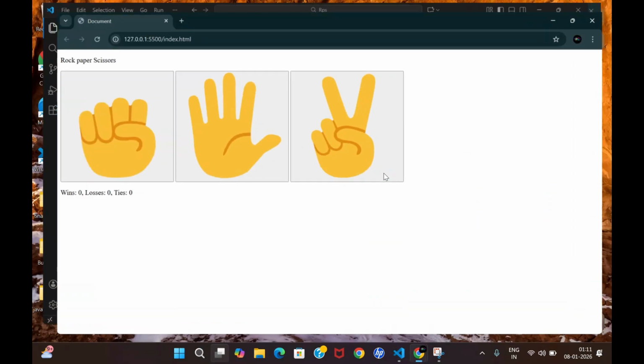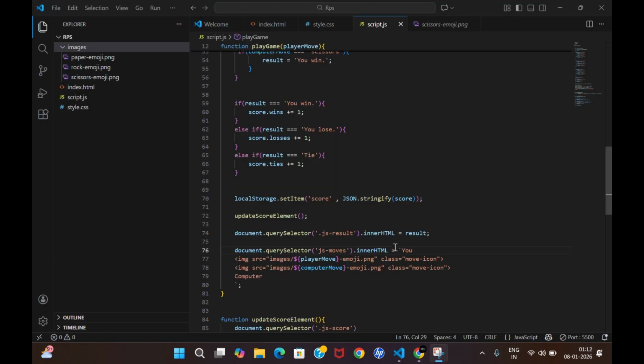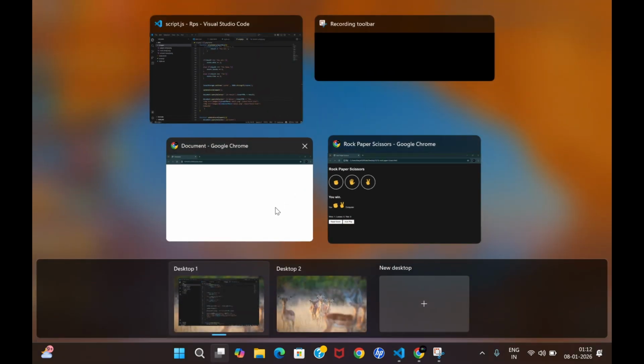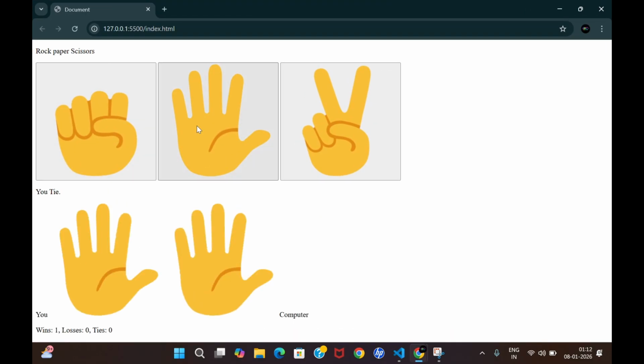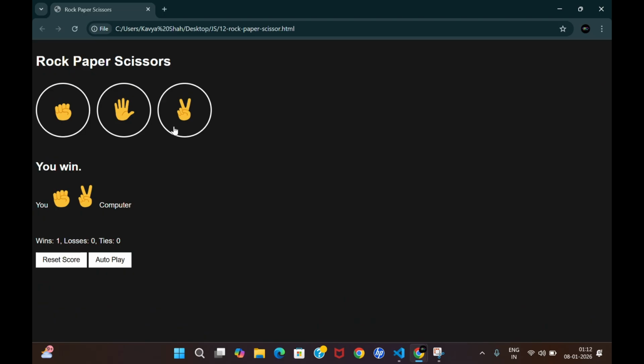Now let's see with our code what is going to happen. Let it be, say, some unexpected things. You may have a question that, sir, it's not shown on our page like what we have assumed, right? That is because you have not written dot inner HTML, and you have also not written the syntax properly, that is the dot over here. So after you write this and open it, see, it's working. Can you see?